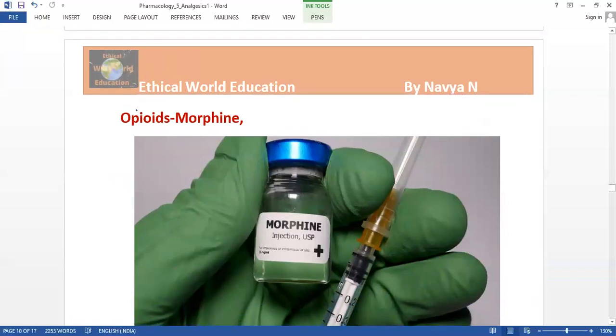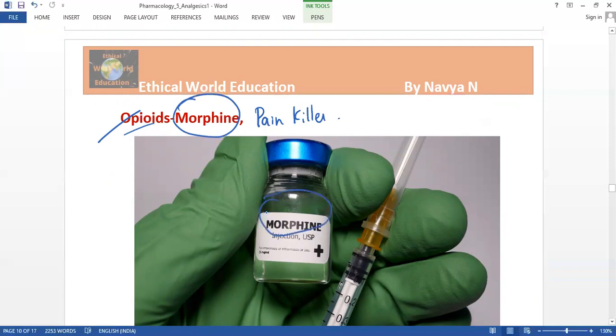And next, the painkiller. This is also a painkiller. The next painkiller belongs to the group of opioids. The medicine name is morphine.